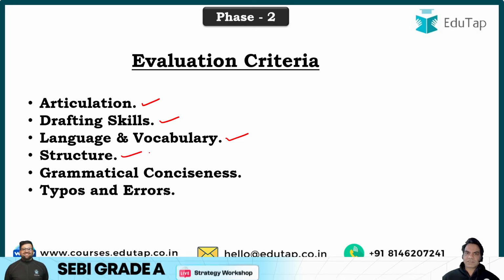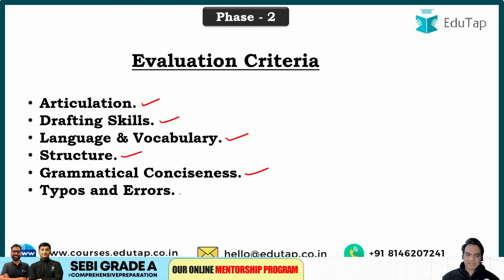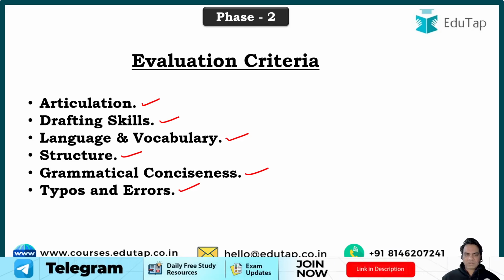The structure of your answers should follow the proper structure that is mentioned. Grammatical conciseness will lead to a good score. And typos and errors are counted, and every mistake will cost you marks. So these are the core pillars of evaluation for your answers in the descriptive English part. We need to focus on all these as we prepare along.